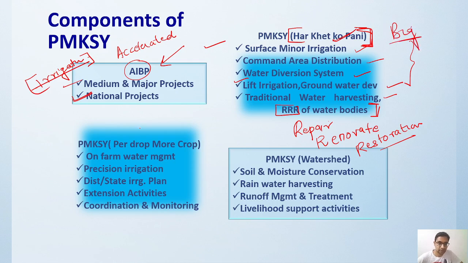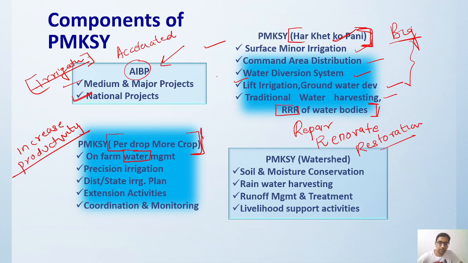Then Pradhan Mantri Krishi Sinchai Yojana, per drop more crop. How we can increase productivity, that is exactly what we want to say over here. On-farm water management is one more thing, because how you are utilizing the water on the farm is much more important than getting the water. If you are utilizing the water in an inefficient way, then there is no use of providing it. But if you are providing it in a precision way, then you can increase the productivity multiple times.